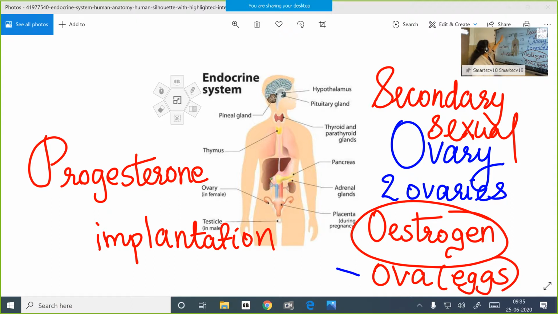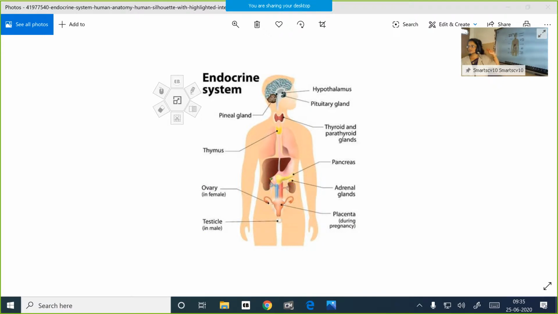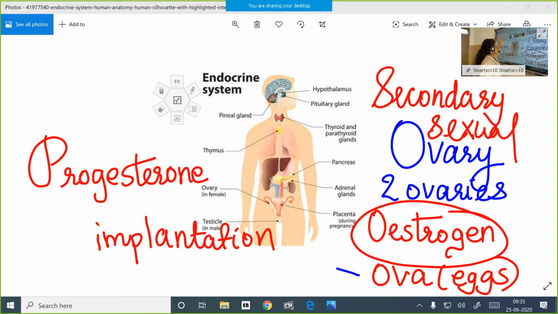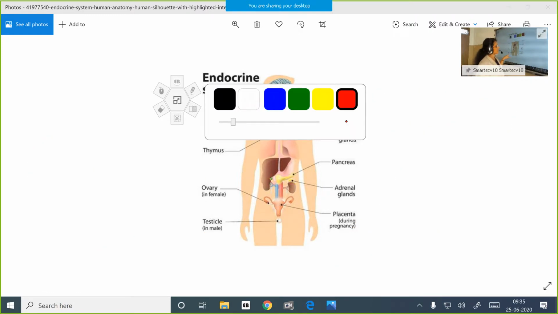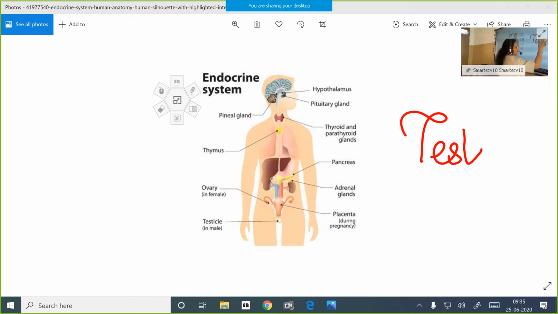Now we will move on to the next part. Next part, children, is the testes. You know children, testes are found in the case of males only. Testes is plural, testis is singular. Two testes are located, shown in that same diagram. They are located outside our abdominal cavity.